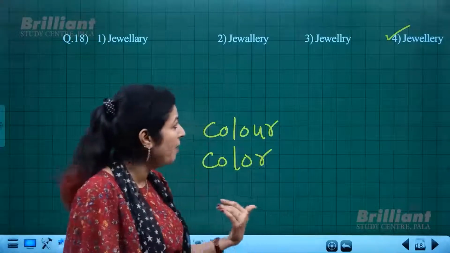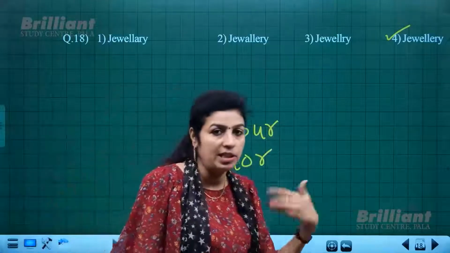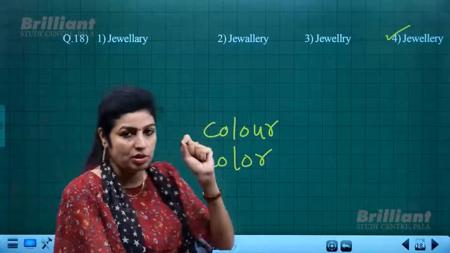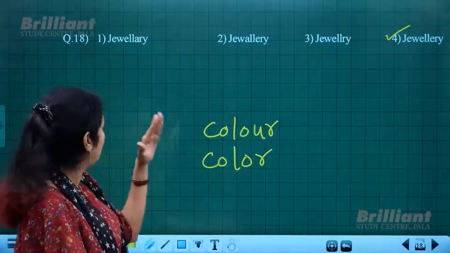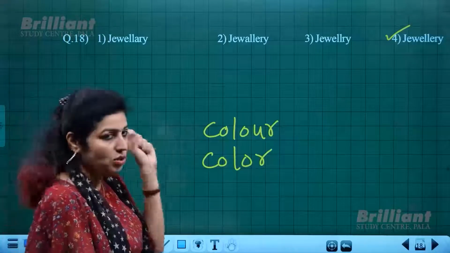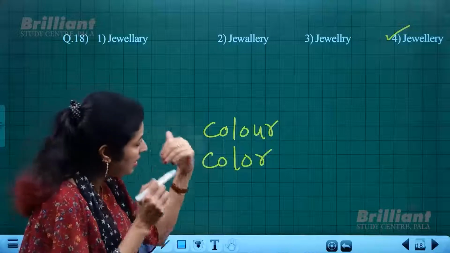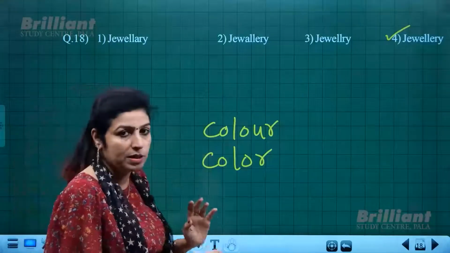In the same way, the spelling given here to select is the British English spelling. In American English, only one L is used, not a double L. Anyways, there is no such confusion, because the single L word is not given. Otherwise, you would have got confused, right? So here only the British English spelling is given. In that sense, the fourth option is correct.